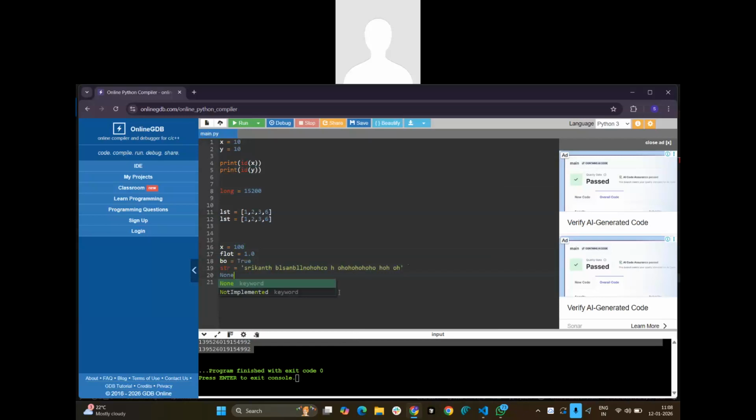So the values which we are storing inside the variable which are a single value are immutable. Those are fundamental data types. These are nothing but fundamental data types, and these will be immutable.